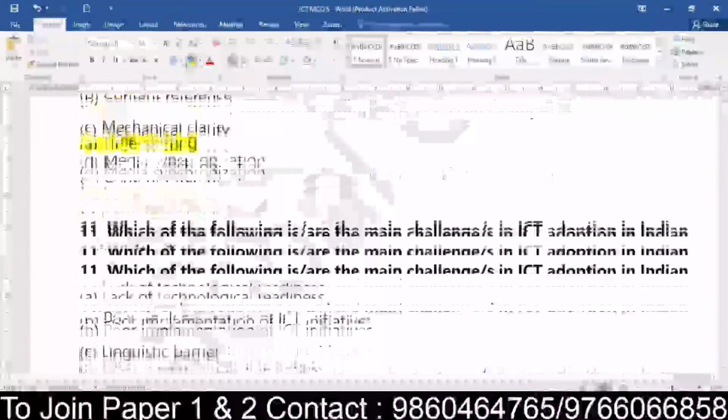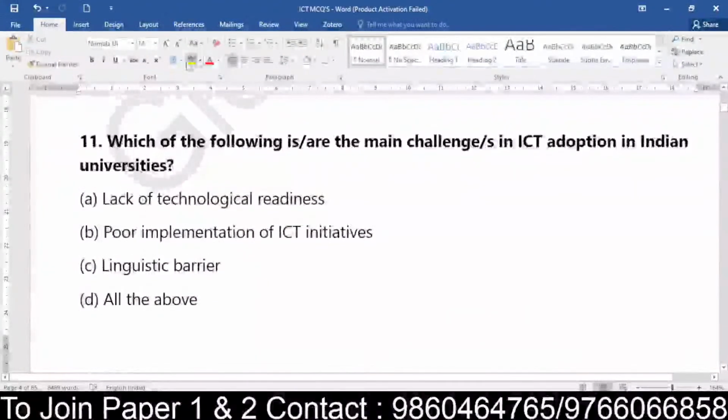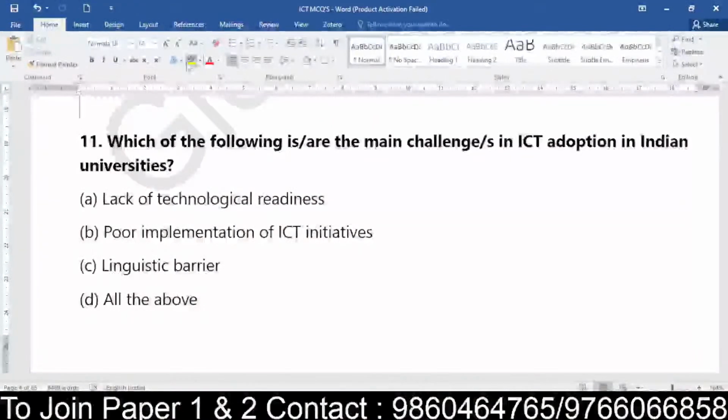Okay. Coming to question number 11, everyone. Question 11 asks which of the following is a main challenge in ICT adoption in Indian universities. When we talk about Indian universities, what is the major challenge with reference to information and communication technology? Whether it is lack of technology readiness, poor implementation of ICT, or linguistic barrier, that is language barrier, or all the above. So which is that?